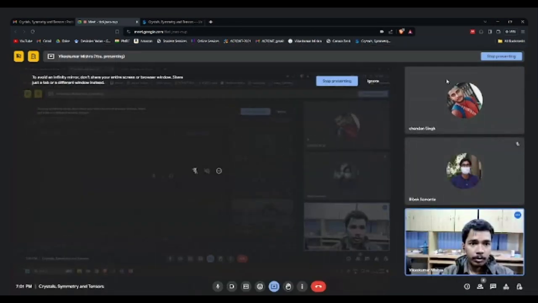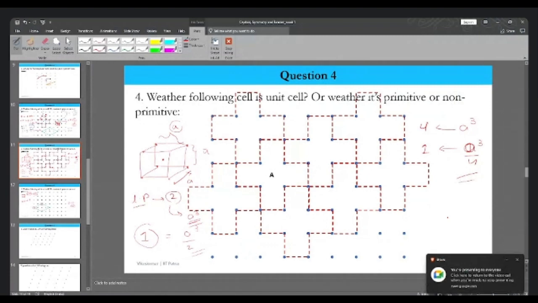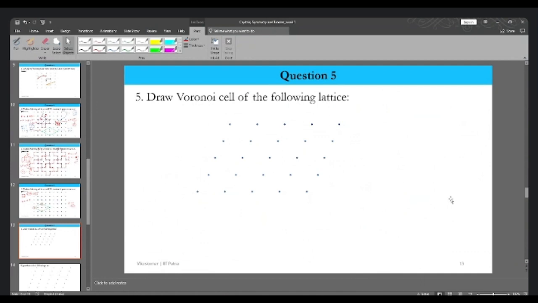Okay, so now let's move ahead. We discussed how the volume of the Voronoi cell can be calculated easily. Now let's move to the next question. We need to draw the Voronoi cell for this particular lattice. How do we draw a Voronoi cell? This is neither a rectangular nor a square lattice. This is nothing but an oblique lattice.